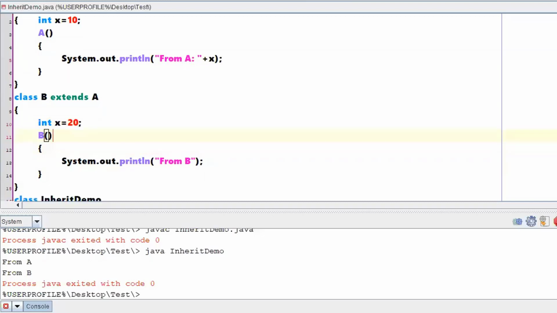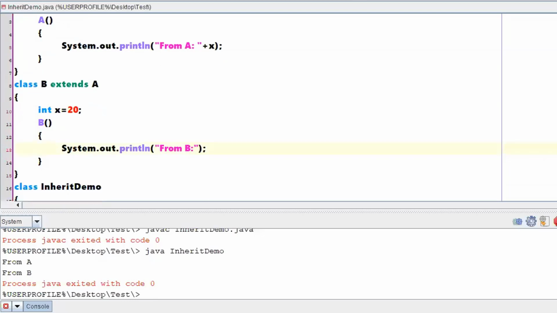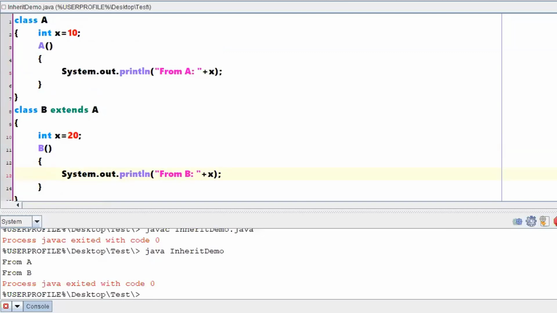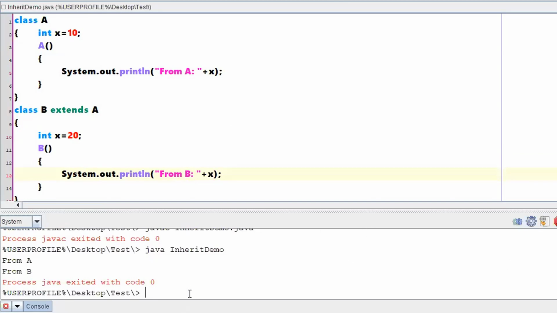So now here let it be "from B" and then let me write plus x, right? So now you can imagine what might be the output. So what is the output? First the constructor of A will be executed. So "from A 10" will be printed, then it will be executing from B and "from B 20" will be printed. This is according to my knowledge. Let us check whether my knowledge is correct with respect to Java or not.